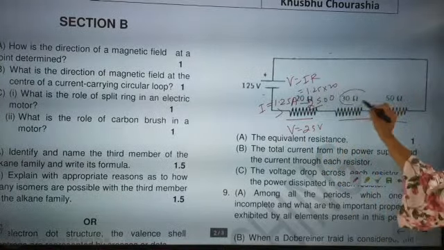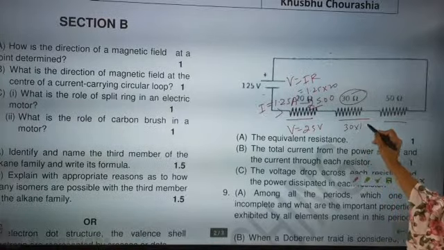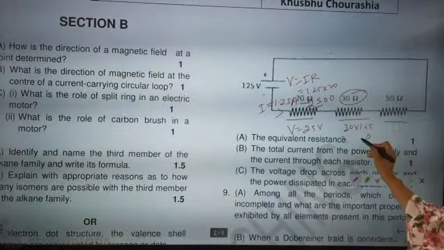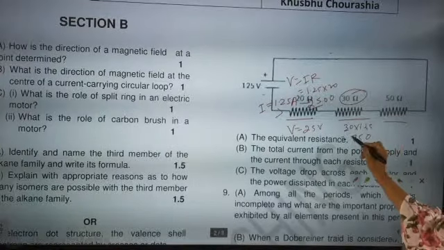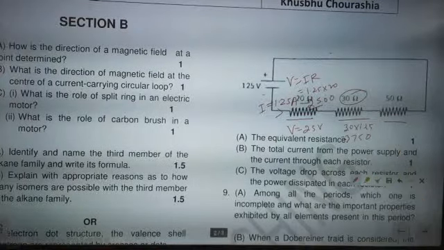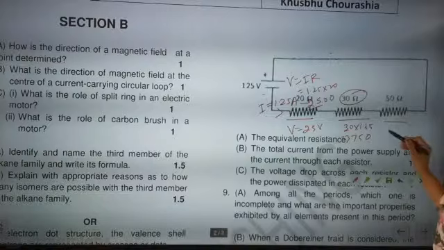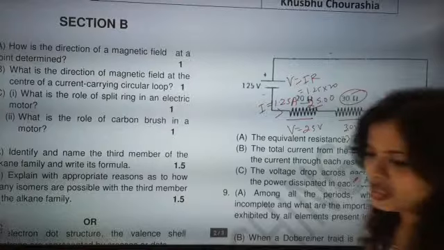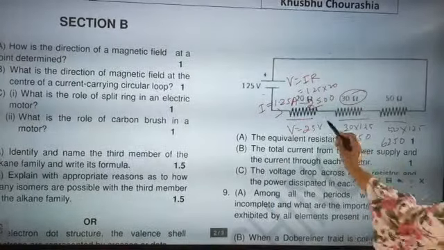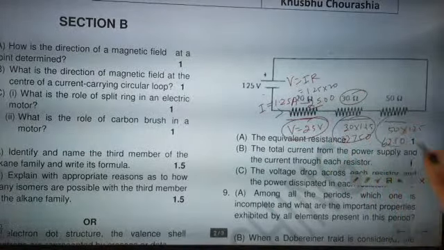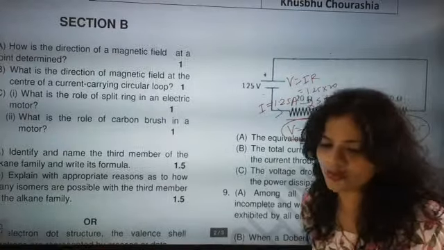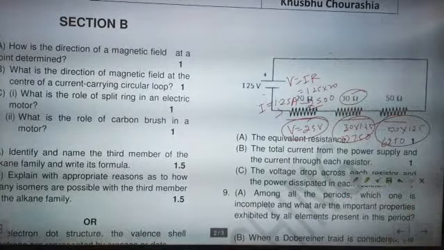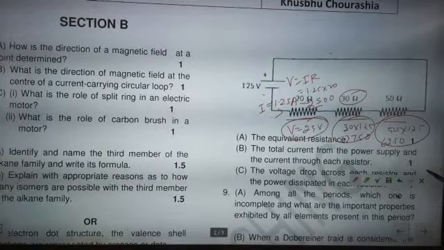For the 30 resistance, 30 into 1.25 will be there. So 3 5s are 15, 3 2s are 6, 1 7, 3 1s are 3. It is exactly going to come as 37.50. And here 50 into 1.25 will be there. So 5 5s are 25, 5 2s are 10, 11, 12, 5 1s are 5, 6. So 62.50. And if you add it, yes, you will add it. So the potential drop in each of the resistances is coming this much. This is a very important question, beta.